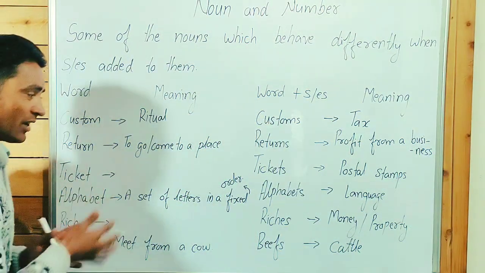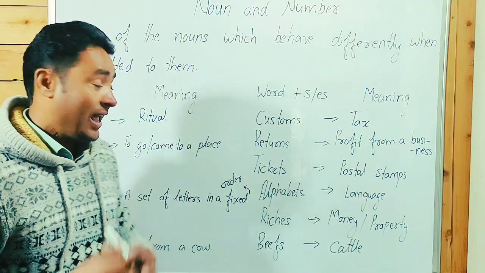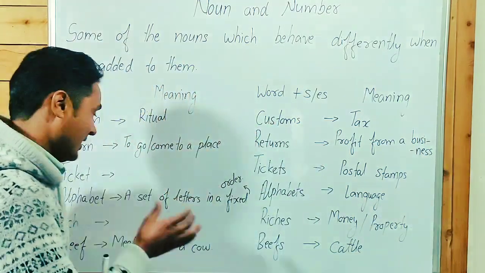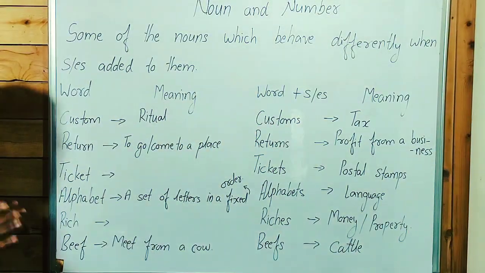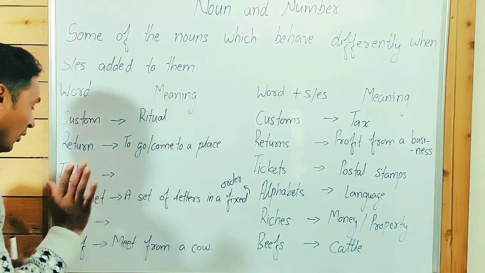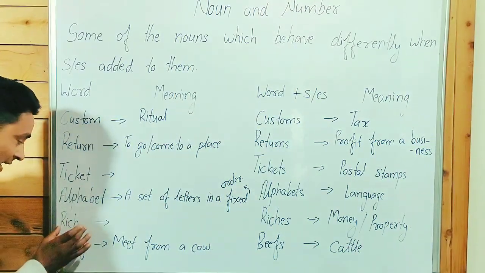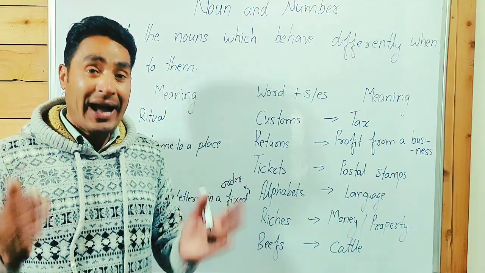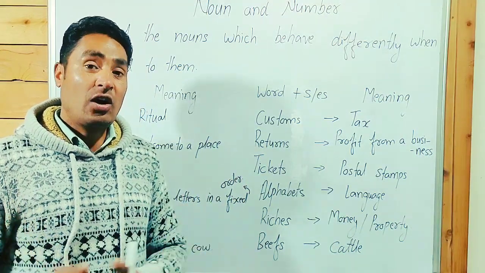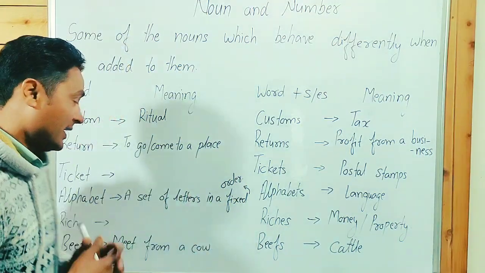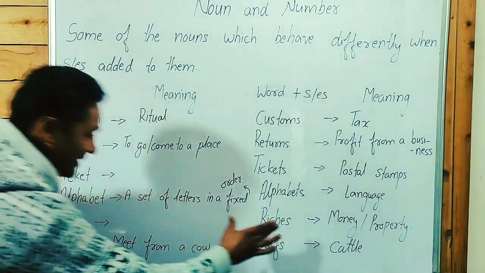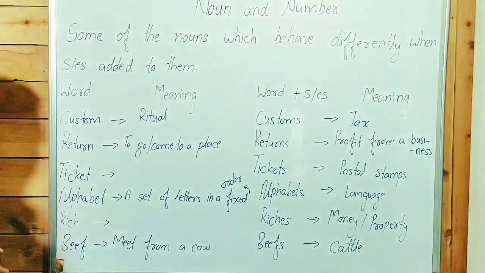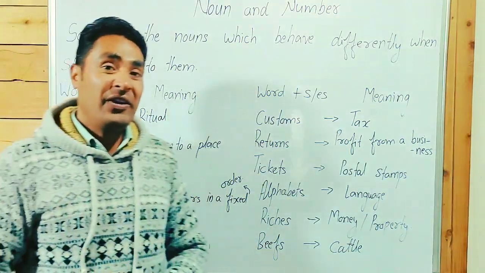Alphabet, a set of letters in a fixed order. There is only one alphabet in English. Every language has only one alphabet. Rich, an adjective, a person who has lots of money and property. Riches, money and property. Beef, meat from a cow. Beefs, cattle.